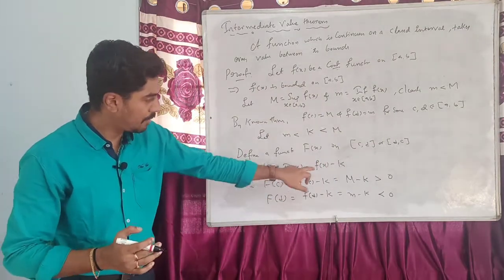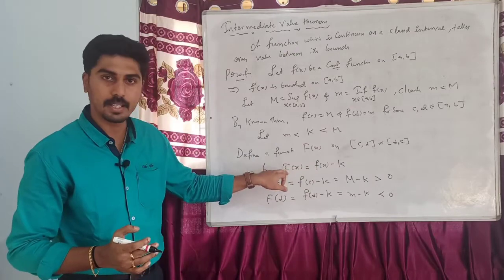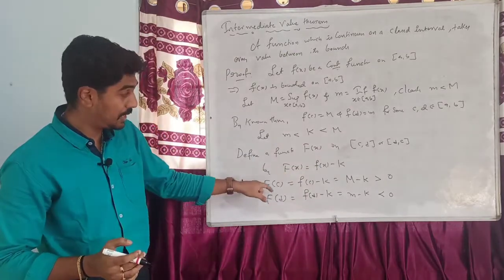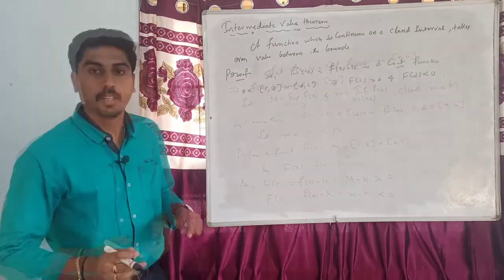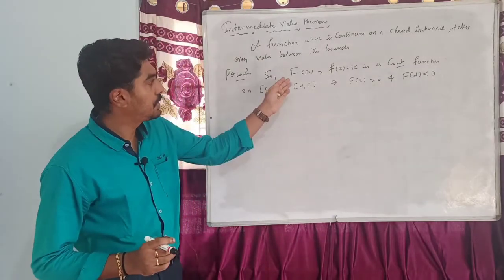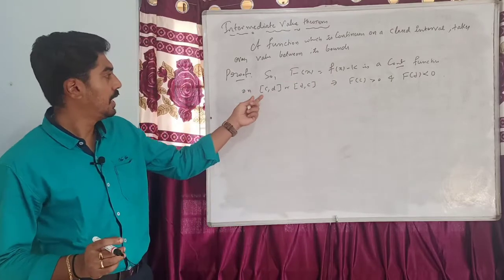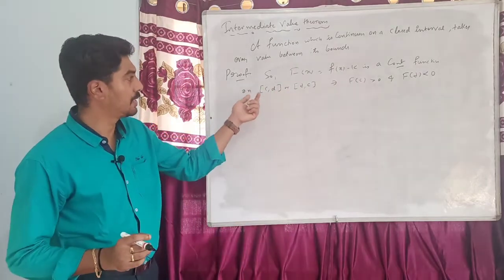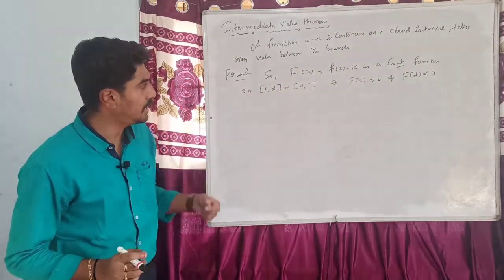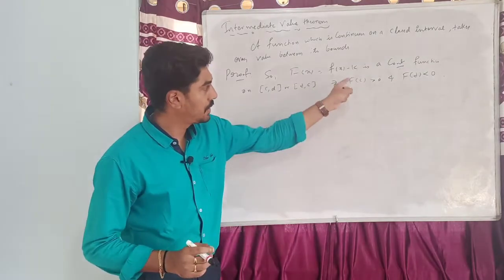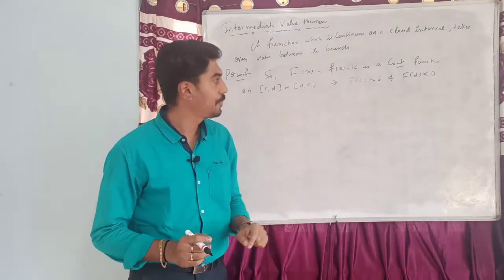Observe here, f(x) is continuous, therefore F is continuous, and F(c) is positive and F(d) is negative. So F(x) equal to f(x) minus k is a continuous function on [c, d] or [d, c] depending on whether c is less than d or d is less than c, such that F(c) is positive and F(d) is negative.